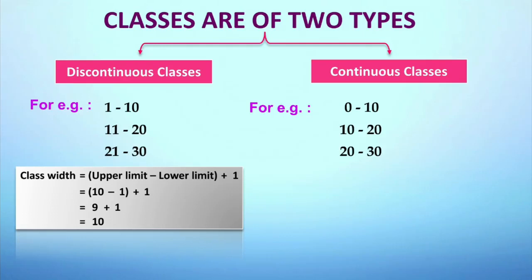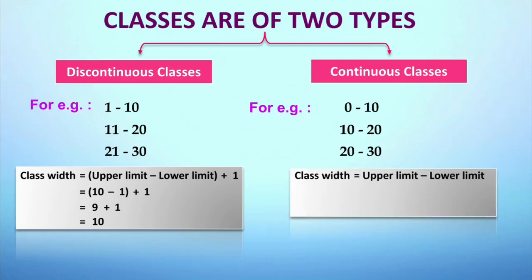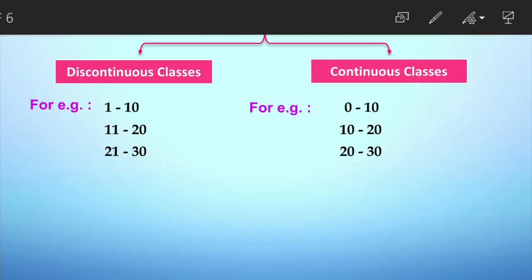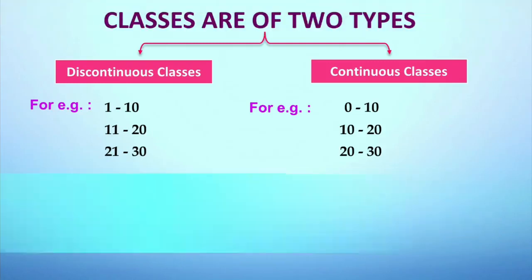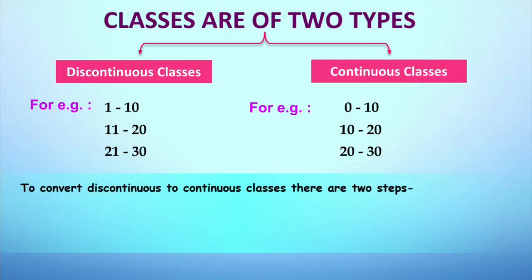That means class width of the given discontinuous class from 1 to 10, 11 to 20, and 20 to 30 is 10. Now we will learn the formula for class width for continuous class, and the formula will be upper limit minus lower limit. Example, we can consider one of the class interval from continuous class, that is 0 to 10, where upper limit is 10 minus the lower limit, that is 0, which will give us 10 as the answer. Class width for this continuous class starting from 0 to 10, 10 to 20, 20 to 30 is also 10.